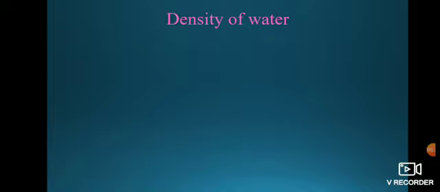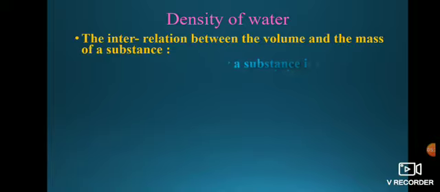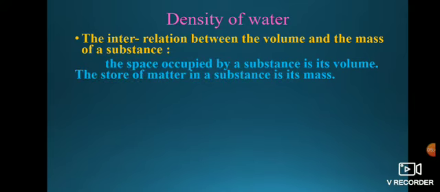Okay. Now, density of water. What we will see? Density of water. It means the interrelation between the volume and the mass of the substance. Whatever area is required by a substance and its mass, that will be density. The space occupied by a substance is its volume. Means if we are sitting on one chair, whatever area we have occupied, that is the volume. The store of matter in a substance is its mass. Whatever amount of substance we are taking, that will be its mass.